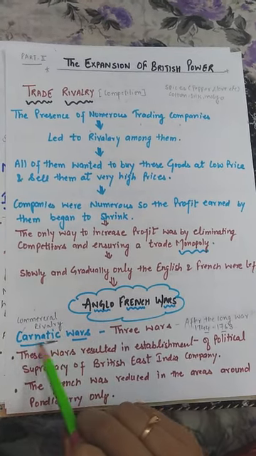What happened after Plassey in Bengal? After Sirajuddaulah, Mir Jafar was appointed by the Britishers as their puppet Nawab, and he was also called Golden Sack because anytime the Britishers asked for money, he used to give.